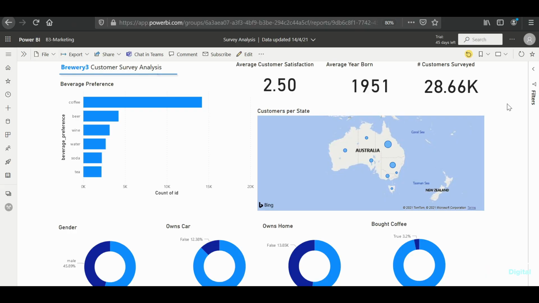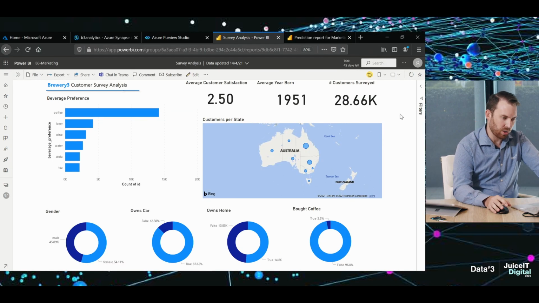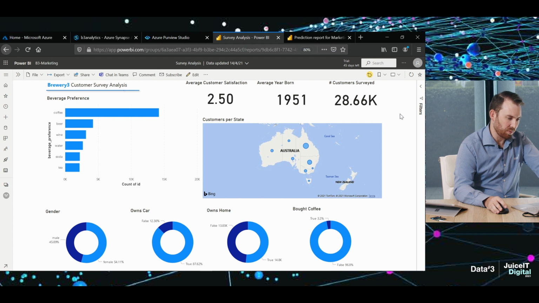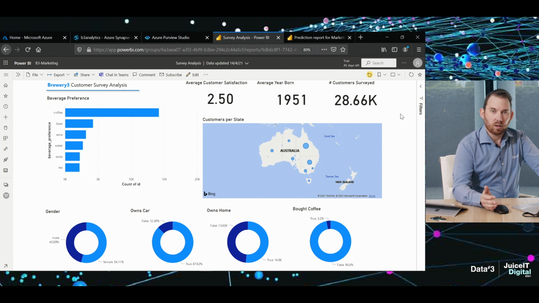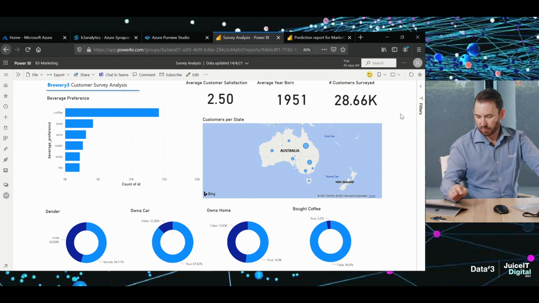Now that the data is prepared and ready for me to consume as a marketing user at Brewery 3, I can see this data in Power BI online. It's the same dashboard that our data analyst prepared for us earlier. Now this is useful information. I can see some general demographics and preferences from our surveyed clients, but I don't have a true understanding around what I'm trying to find, which is what provides the true indicator why people buy coffee from us or not, which we did capture in the survey.